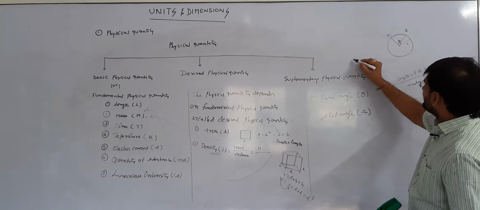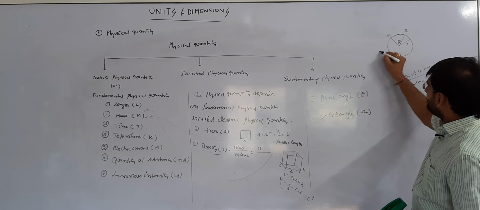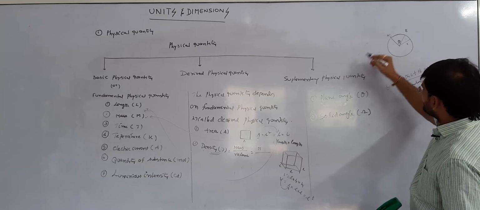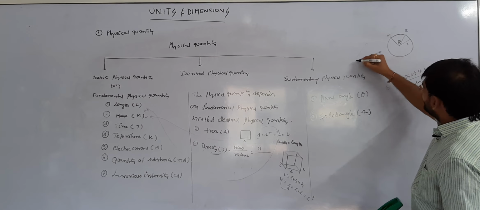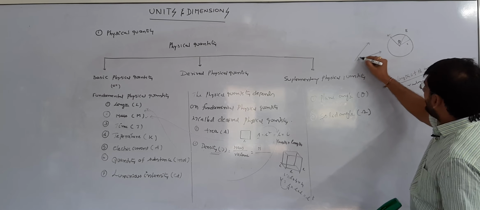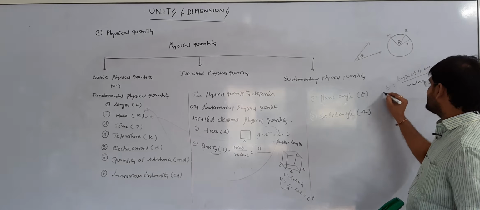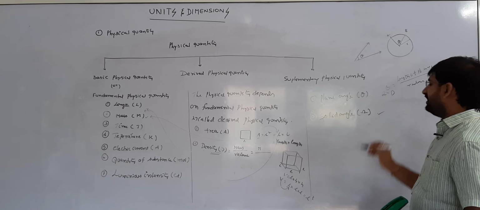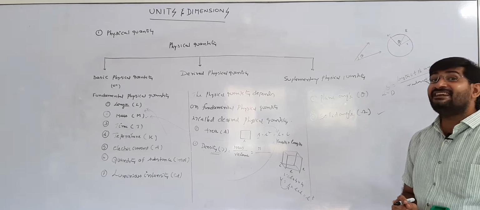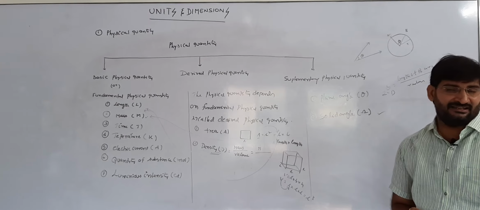It is another statement for theta: the angle between two straight lines. This is one straight line, and this is also one straight line. The angle between them is theta. That is the two-dimensional angle, the 2D angle. And solid angle is the three-dimensional angle.